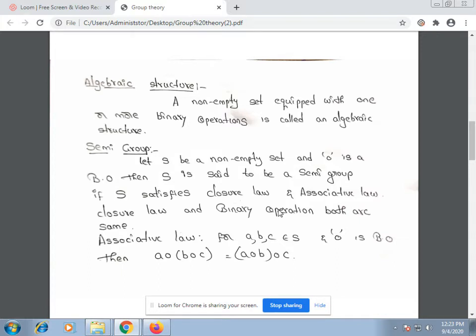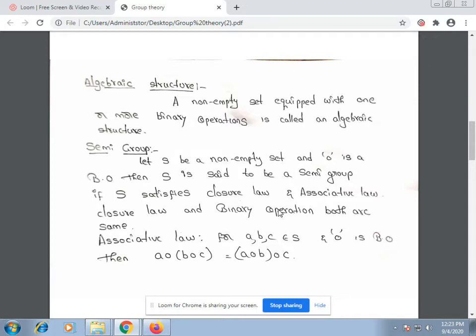Multiplication is a binary operation on the set of natural numbers. Then (N, +) is an algebraic structure, (N, ×) is an algebraic structure, and (N, +, ×) is also an algebraic structure.